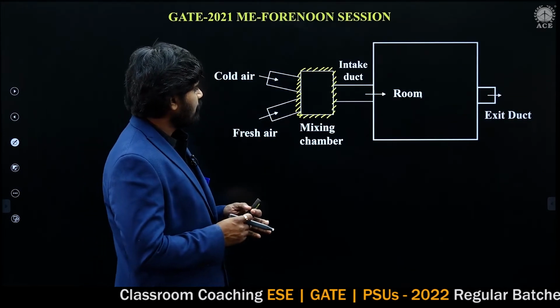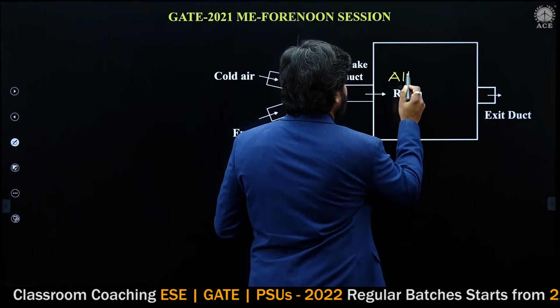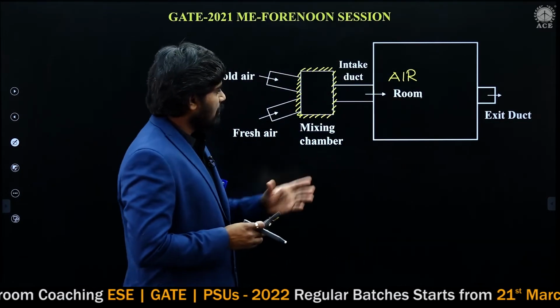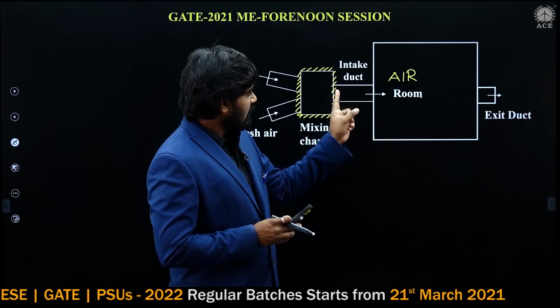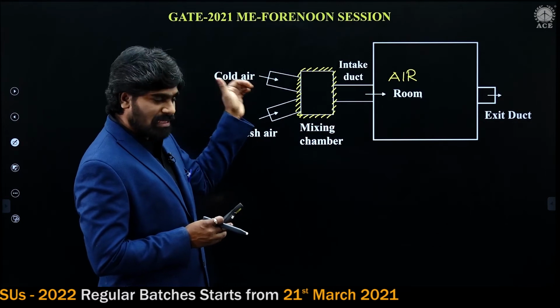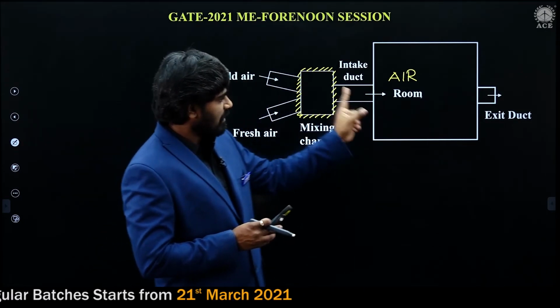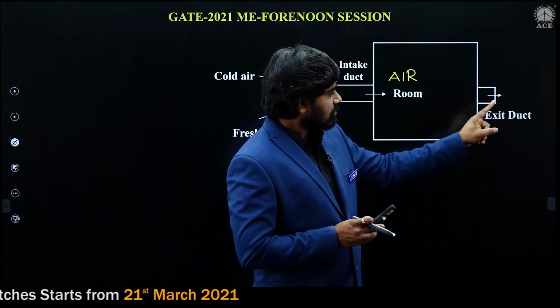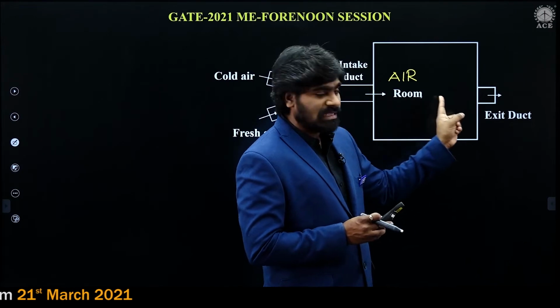Look here. Air is entering into the room. But before air is supplied to the air conditioned room, there is an intake duct through which the air enters the room. And before the intake duct, cold air is entering and fresh air is entering, both mixing in an insulated chamber, and then it enters. And exit air is also given. Air is leaving from the exit duct. This is the room and air is leaving from the exit duct.